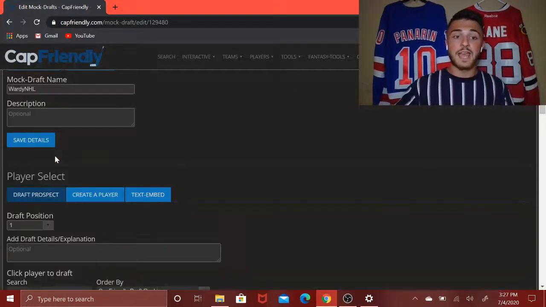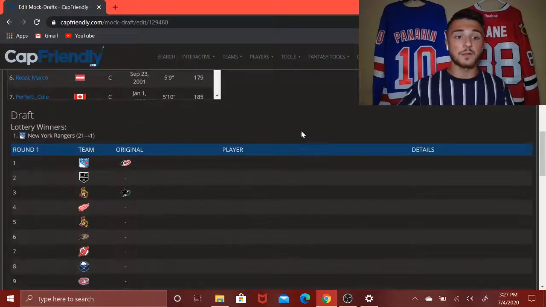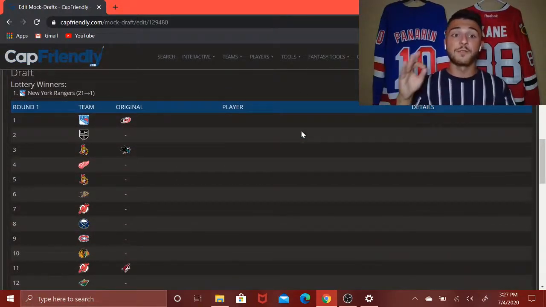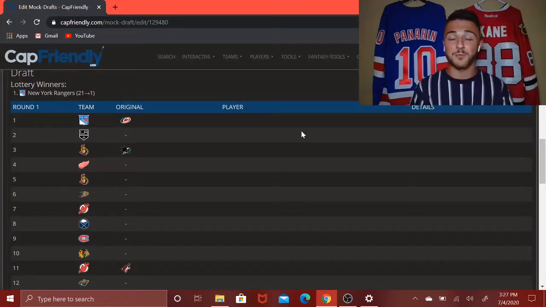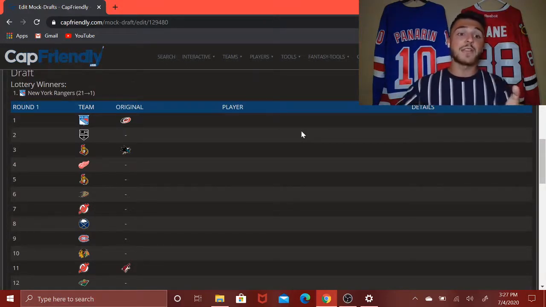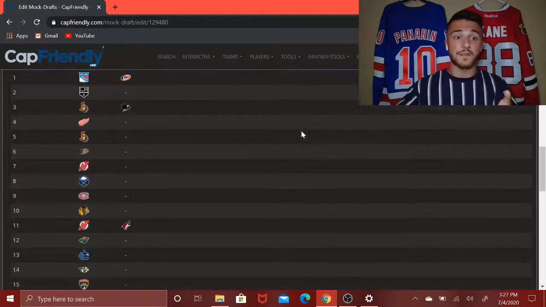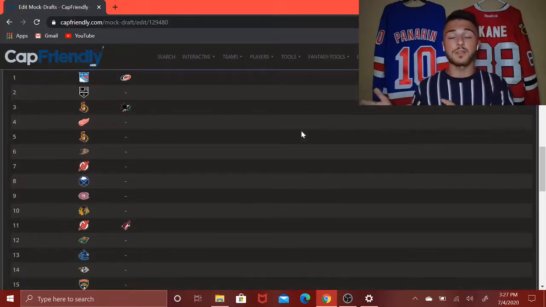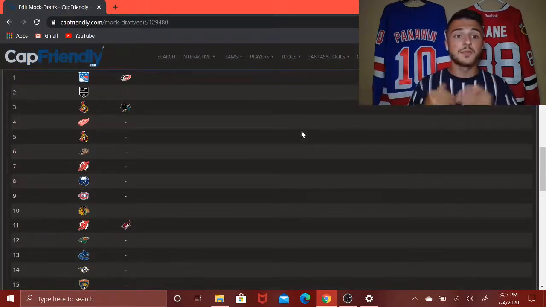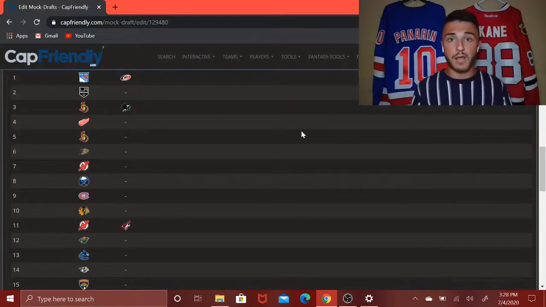Save lottery, and now here we go. Here's what it looks like. You have the Rangers at first from the pick that they originally acquired from Carolina in the Brady Skjei trade. Wow, that's ironic. And now you have the LA Kings at second. Of course, the Senators at third from the San Jose Sharks and the Erik Karlsson trade, as we all know. Detroit Red Wings at 4, which I feel terrible about, truly. And then the Ottawa Senators at 5 with their original pick.